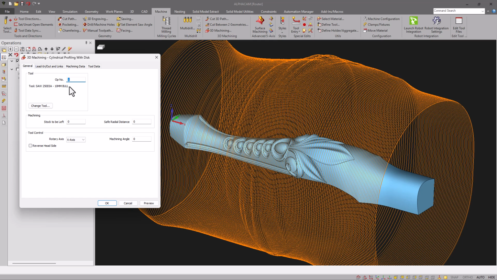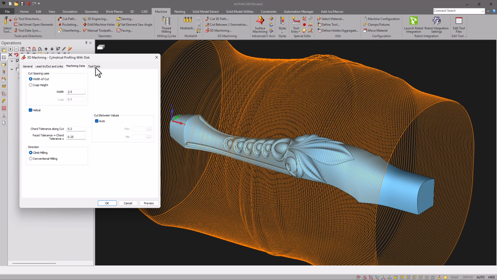There are settings for selecting the axis direction and angle of approach, along with an option to flip the head side. Lead in and out settings are available, as well as parameters for linking toolpaths when stepping over.